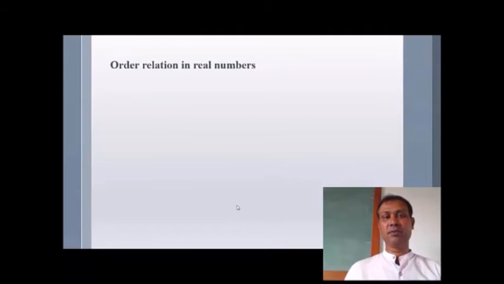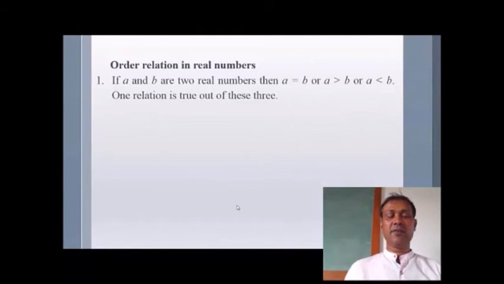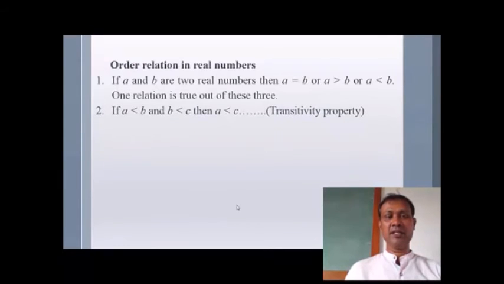Order relation in real numbers. If a and b are two real numbers, then a equal to b, or a greater than b, or a less than b. So one relation is true out of these three. If a less than b and b less than c, then a less than c. This is the property of transitivity.